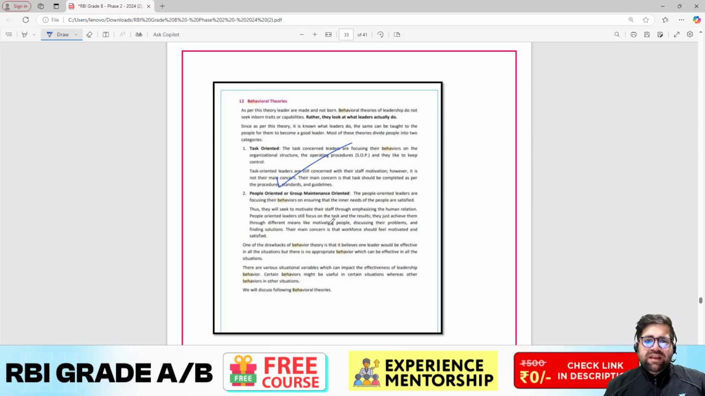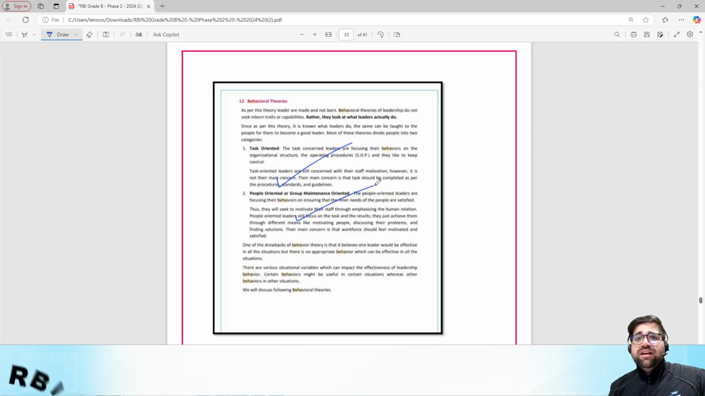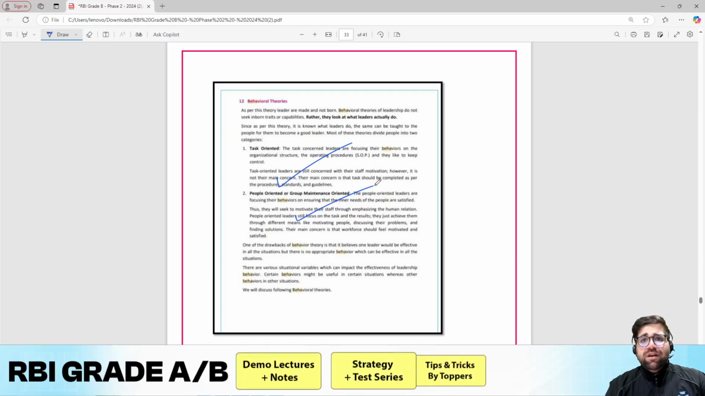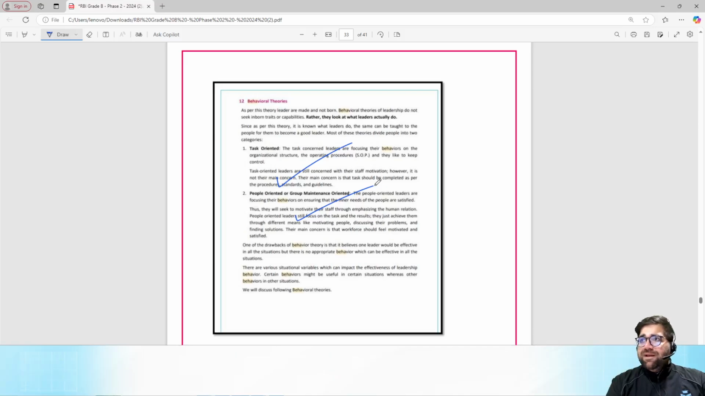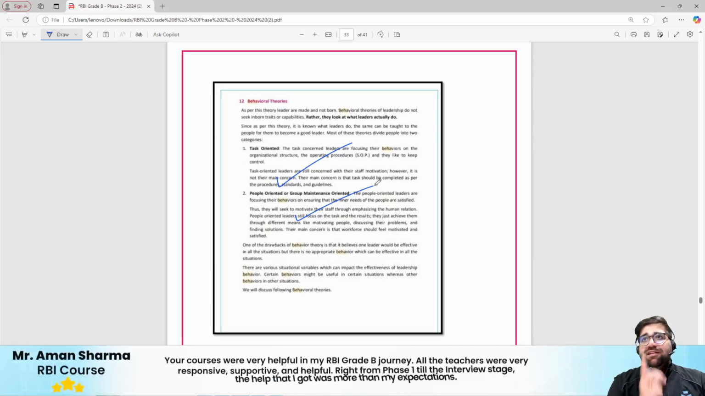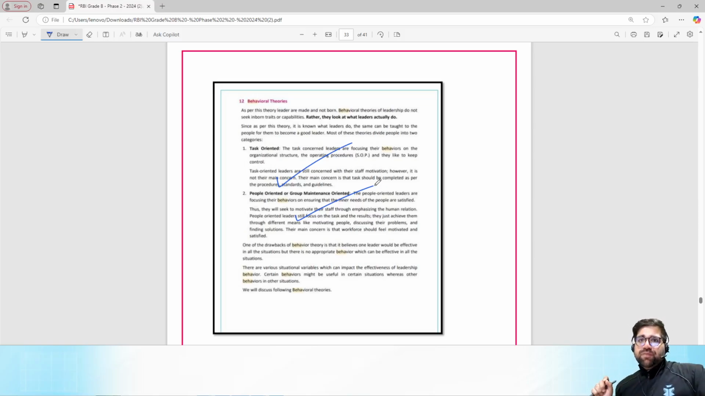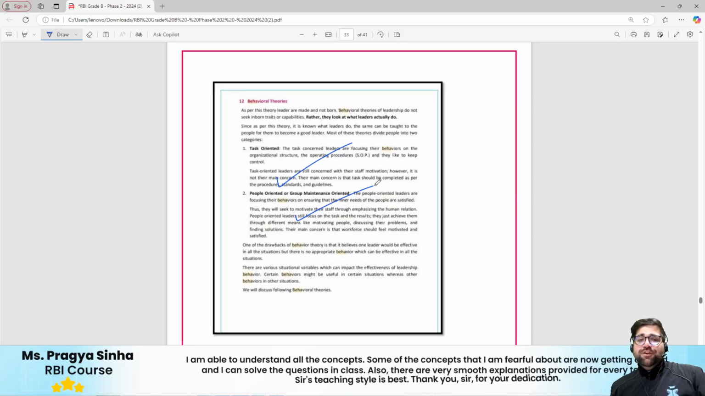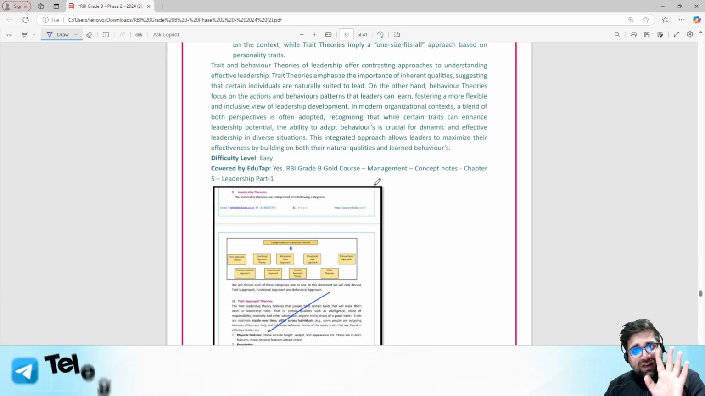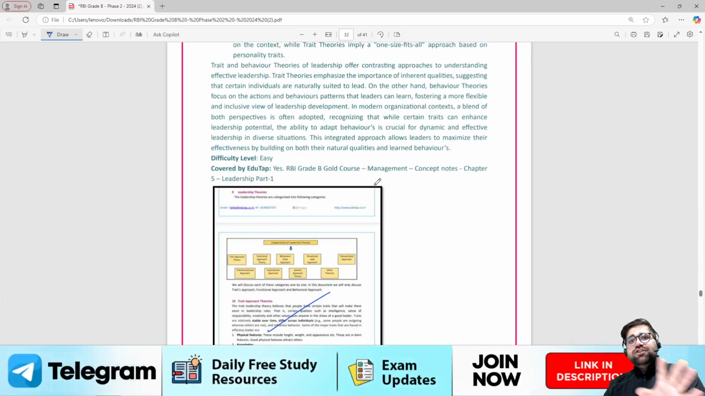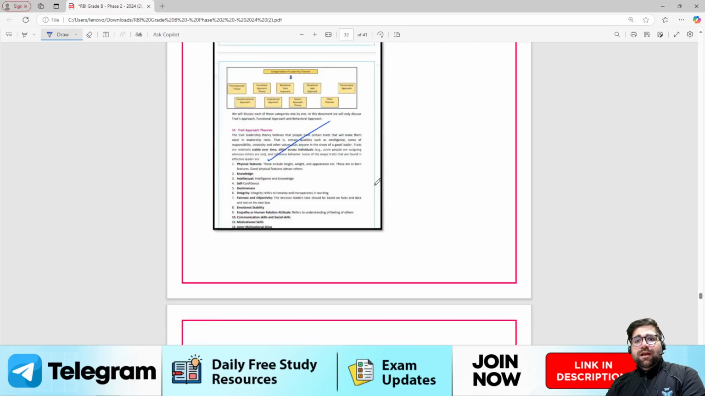Behavioral theory, people oriented, task oriented. Now in behavior also you have multiple theories. Blake and Mouton is there. You also have Tannenbaum and Schmidt. You have multiple theories in behavior, so how much will you write? Try to understand that first. Identify the questions which you are sure of, do them first, and only then do these questions.